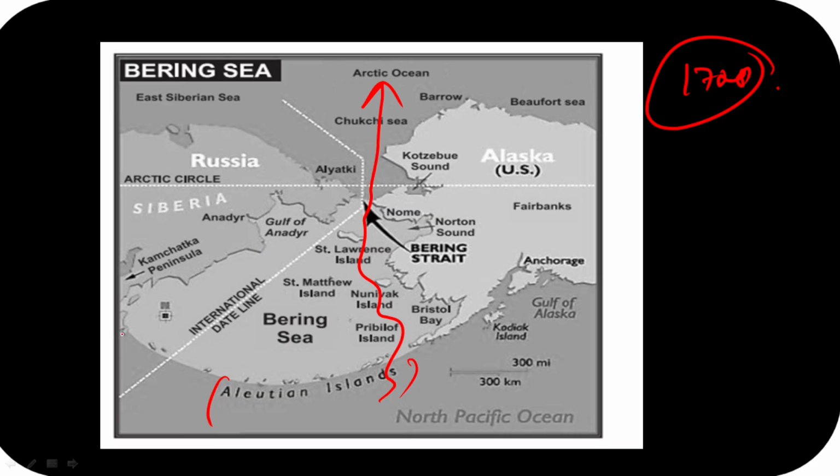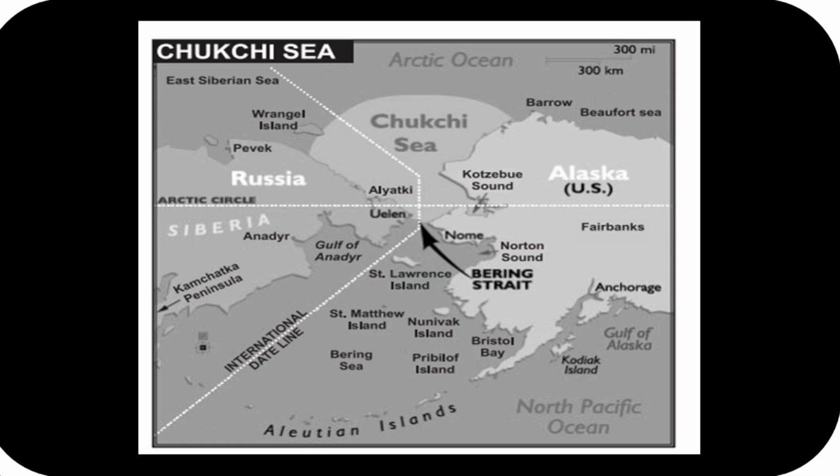You can see this Saint Lawrence Island, Saint Matthews Island, Nunivak Island is over here, Bristol Bay is seen over here guys, so please remember this. Now when we have looked at this one guys, moving forward, let's look at the Chukchi Sea guys.